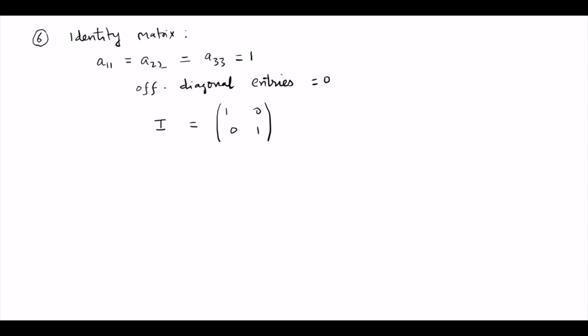Next, if you want to write the 3 by 3 identity matrix, let me write it like this. I3 by 3 is 1, 0, 0, 0, 1, 0, 0, 0, 1. So this is the 3 by 3 identity matrix. We know that there is something called the Kronecker delta.